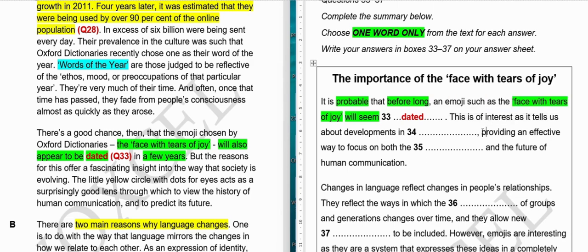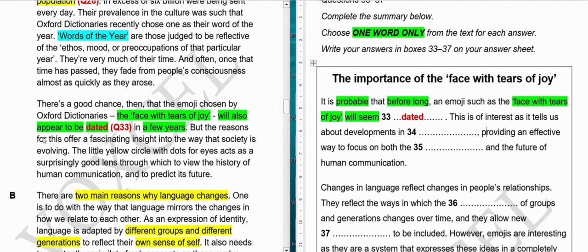So let's see. "But the reasons for this offer a fascinating insight into the way that society is evolving. The little yellow circle with dots for eyes acts as a surprisingly good lens through which to view the history of human communication and to predict its future."